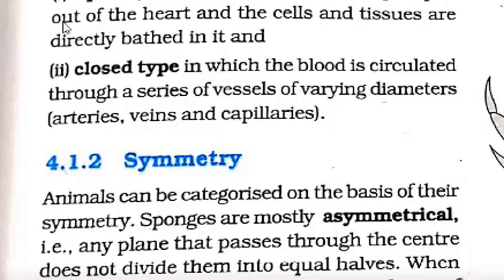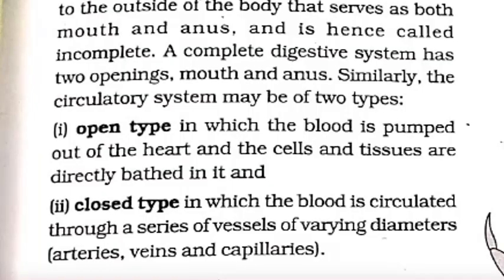Connected to that, one word is coming: blind sac type. Blind sac type means animals in which the digestive system is incomplete. It has only a single opening to the outside of the body that serves as both mouth and anus. Here, the example is Coelenterate to Platyhelminthes.